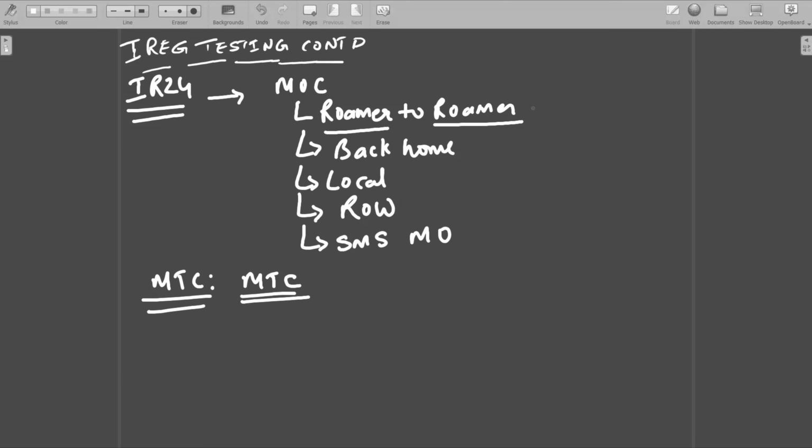Now, in all of this, what we discussed are the call scenarios, right? Each scenario has a test case ID in the Excel itself or in the IR24 document itself. Let's say it is like A.2.3.1, like that.